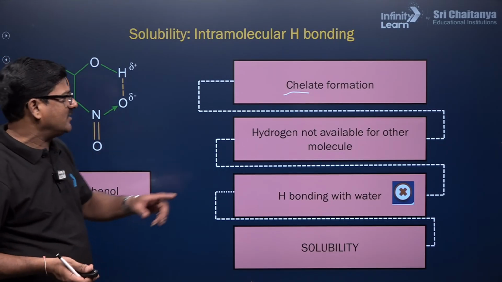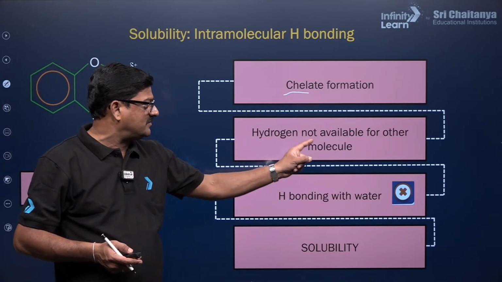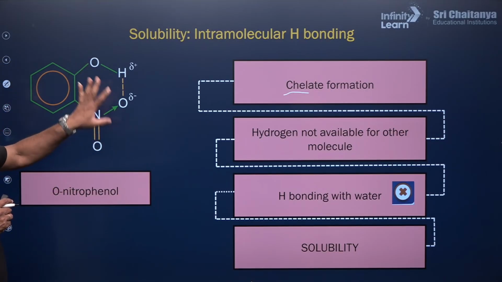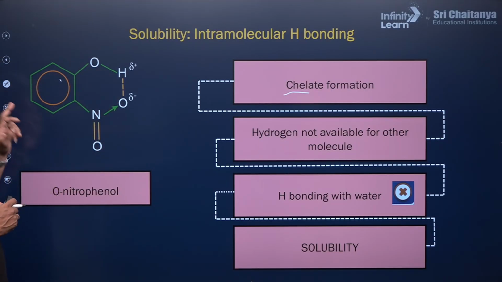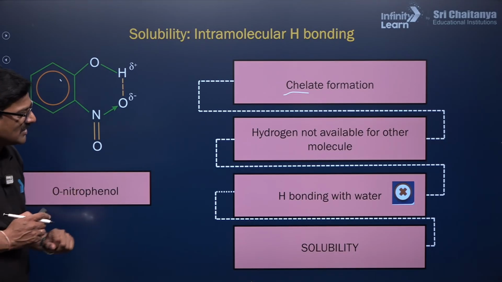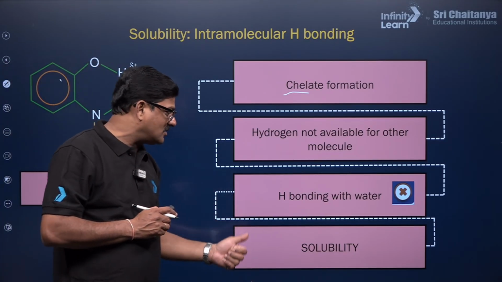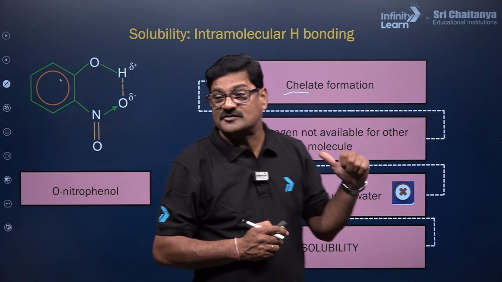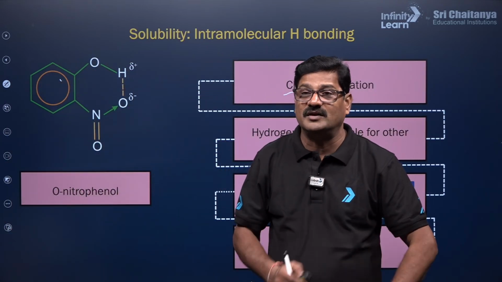Because of the chelation, the hydrogen is not available for other molecules. So hydrogen bonding with water molecules is not permitted due to the intramolecular hydrogen bonding of orthonitrophenol. As a result of this, what happened? The hydrogen bonding with water is not there and it is not soluble. This is not soluble in water. Can you believe it?